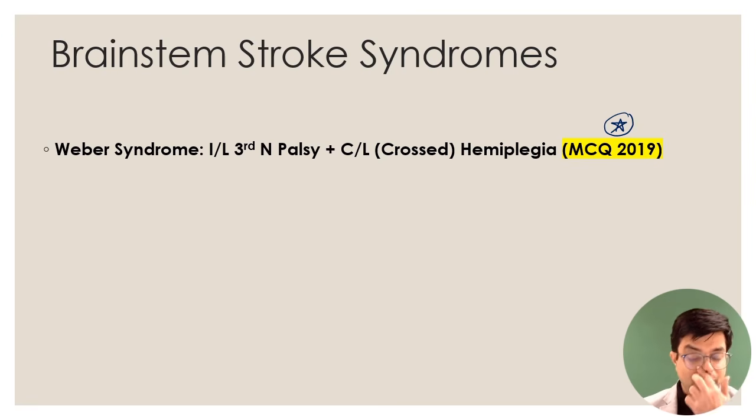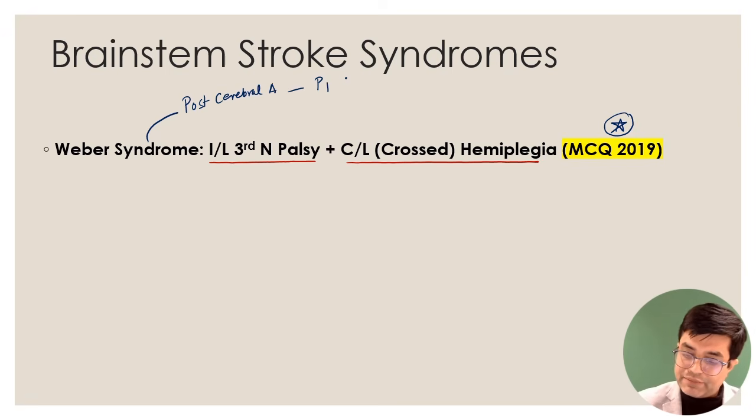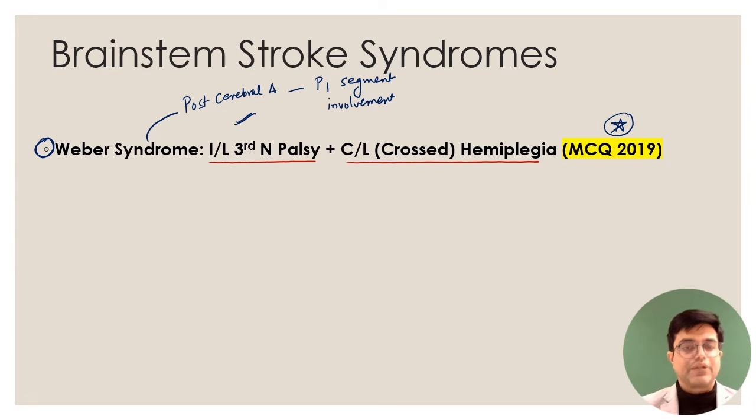So what is Weber syndrome? When will you suspect Weber syndrome? If the patient is having ipsilateral, same-sided oculomotor, that is third nerve palsy, and contralateral, also called as crossed hemiplegia, that is Weber syndrome. And Weber syndrome arises due to involvement of the posterior cerebral artery, particularly the P1 segment. Involvement of this particular artery leads to ischemic stroke, producing Weber syndrome in the patient.